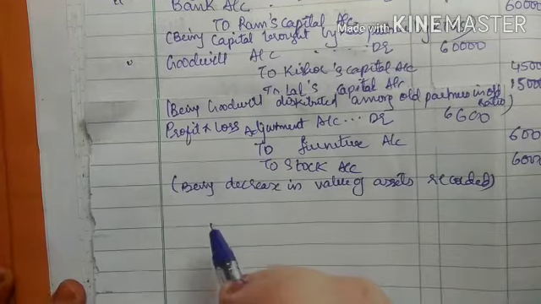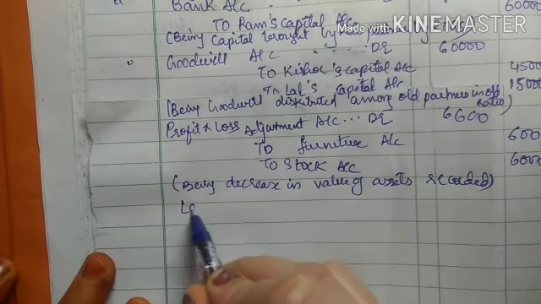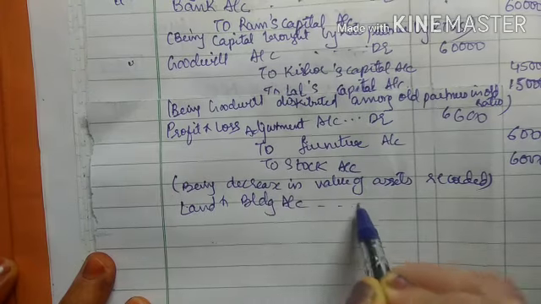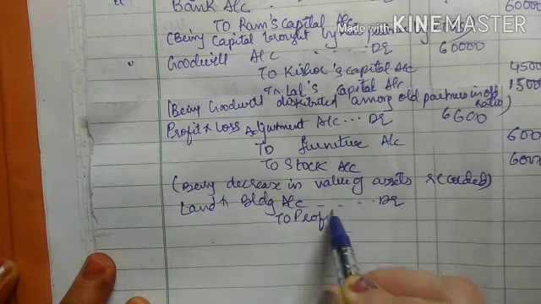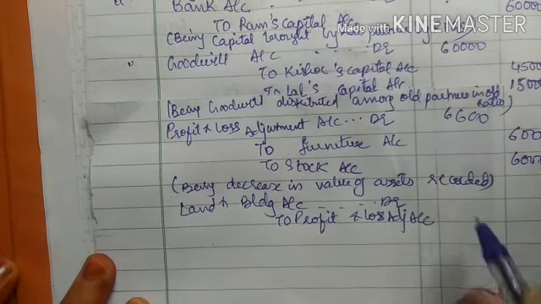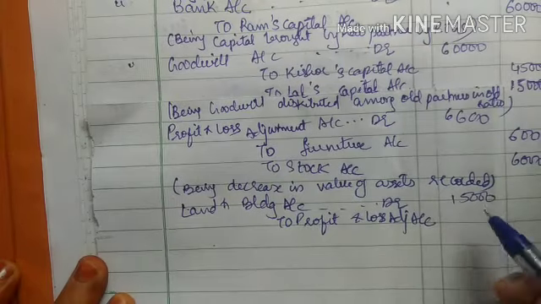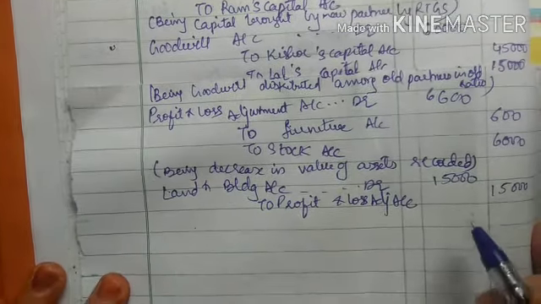Now the next entry, that is the credit side entry, there was only one item, that is land and building account debit to profit and loss adjustment account. So it is 15,000, 8,000, right?